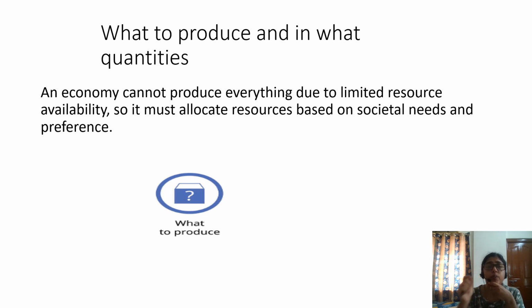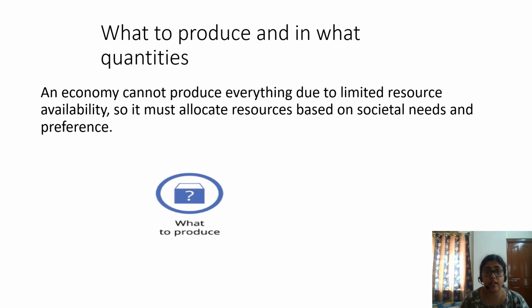The first central problem is what to produce and in what quantities. An economy cannot produce everything, so it must prioritize social needs and preferences. That is, an economy cannot produce everything due to limited resource availability. So, the economy must allocate resources based on societal needs and preferences. We must choose what goods and services to produce with these limited resources.